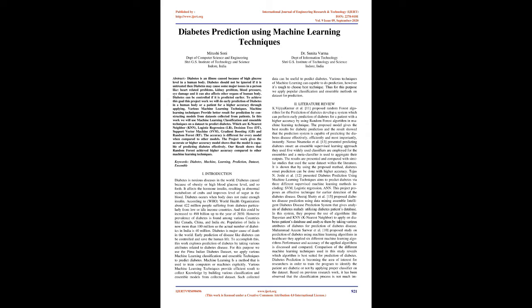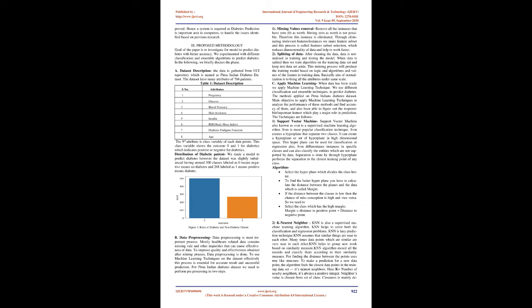Literature review. K. Vijayakumar et al. [11] proposed a random forest algorithm for the prediction of diabetes. They developed a system which can perform early prediction of diabetes for a patient with higher accuracy by using the random forest algorithm and machine learning technique. The proposed model gives the best results for diabetic prediction, and the result showed that the prediction system is capable of predicting the disease effectively, efficiently, and most importantly, instantly.